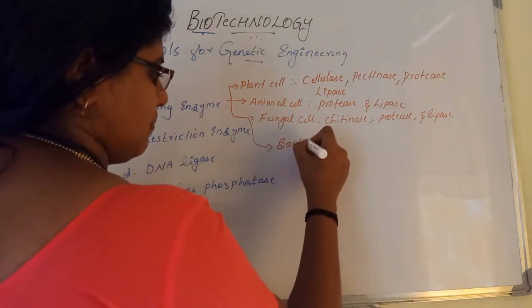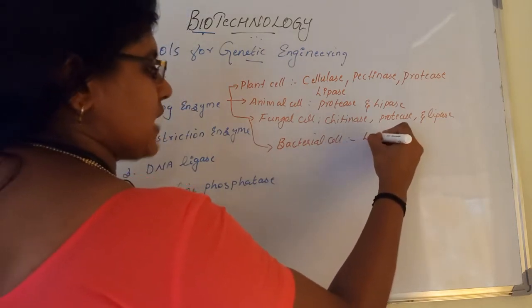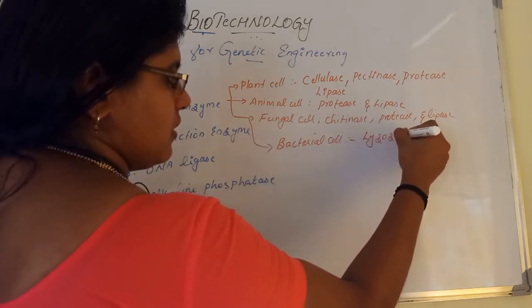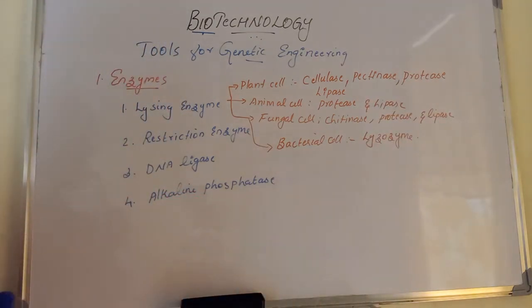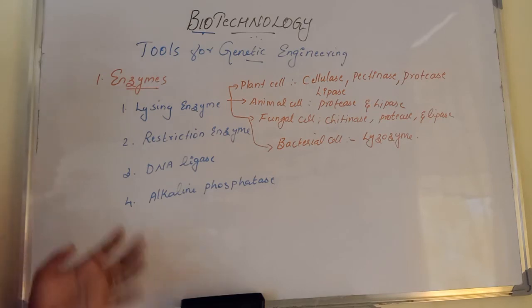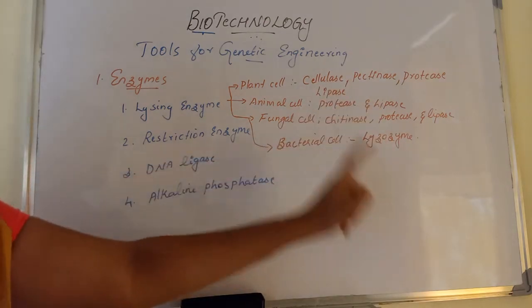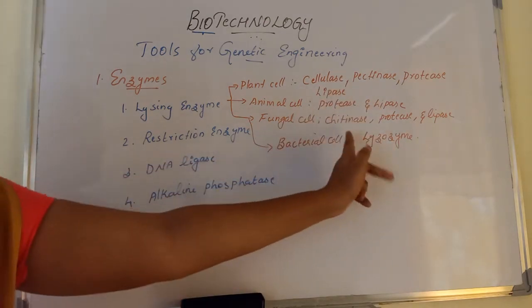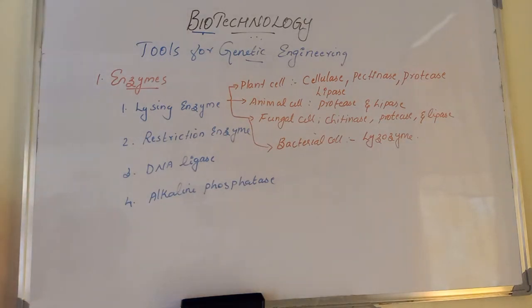So lysozyme is used for the degradation of this cell. To summarize: in plant cells, cellulase, pectinase, protease and lipase; in animal cells, protease and lipase; in fungal cells, chitinase along with these; in bacterial cells, lysozyme. So these are the lysing enzymes.